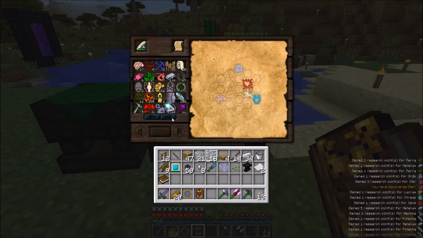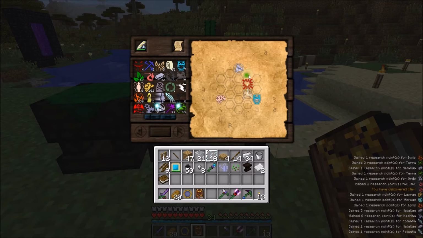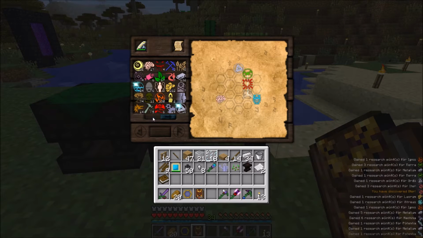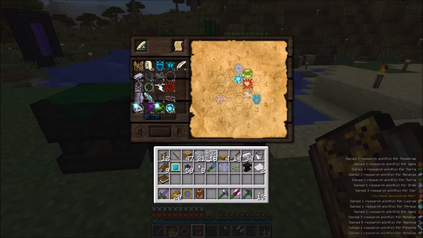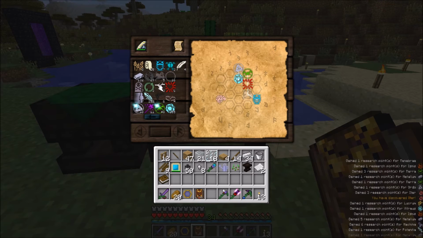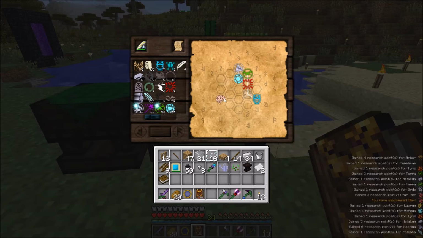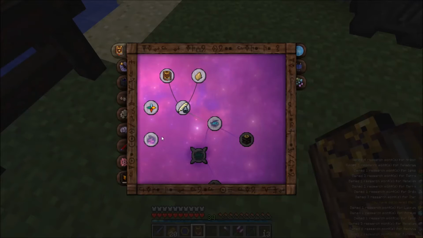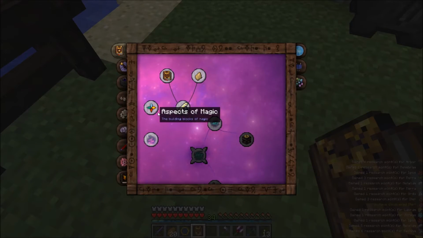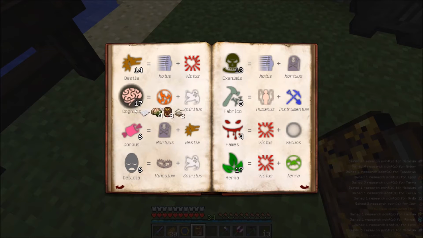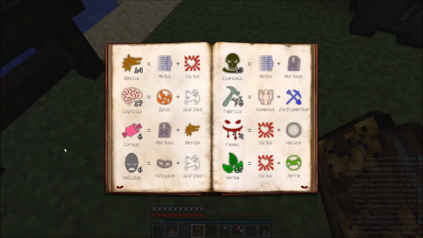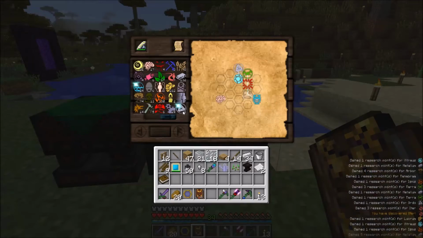Where's Terra? Oh god. Terra. And then, no, Vitreus was in the end. Vitreus, and now I've joined two of them. So I now have to get across the page and join to Cognito. Now I'm not 100% sure what actually goes. That is not what I wanted. I'm not quite sure what goes into Cognito. Oh, there it is. Cognito is Ignis and Spiritus. So that actually makes this really easy.